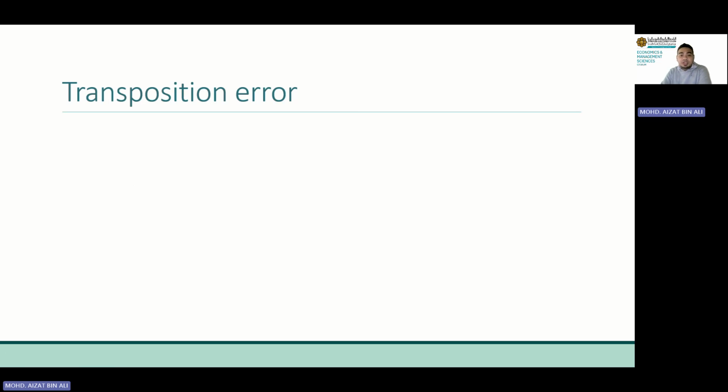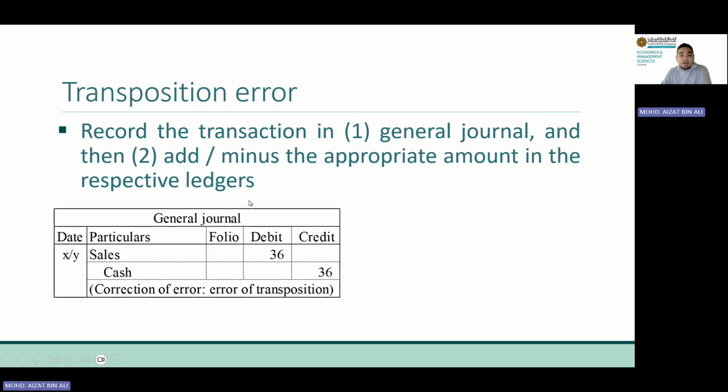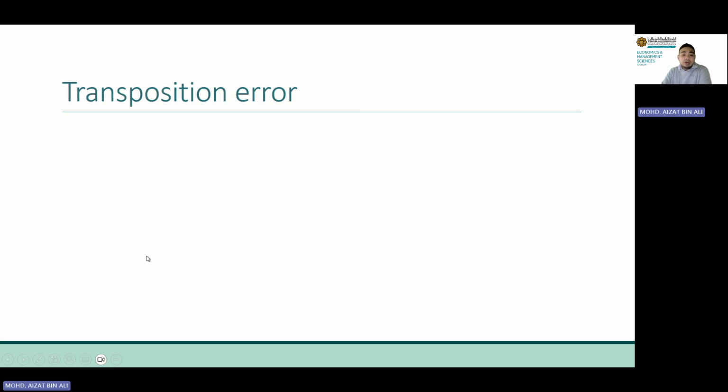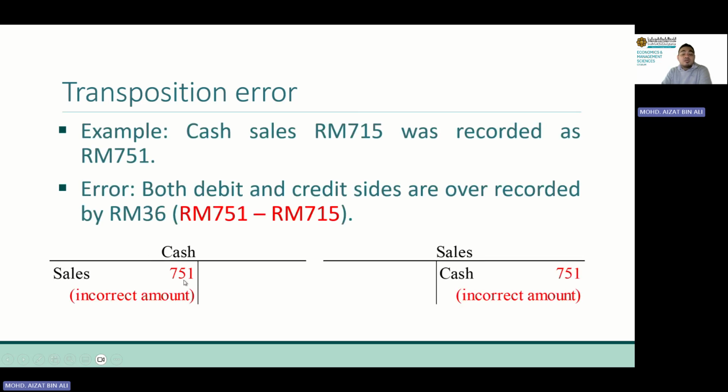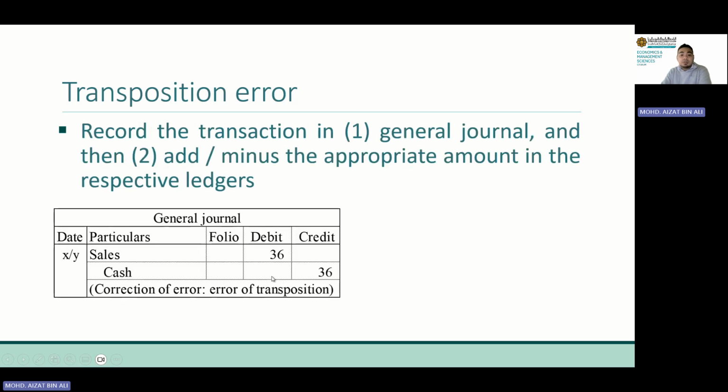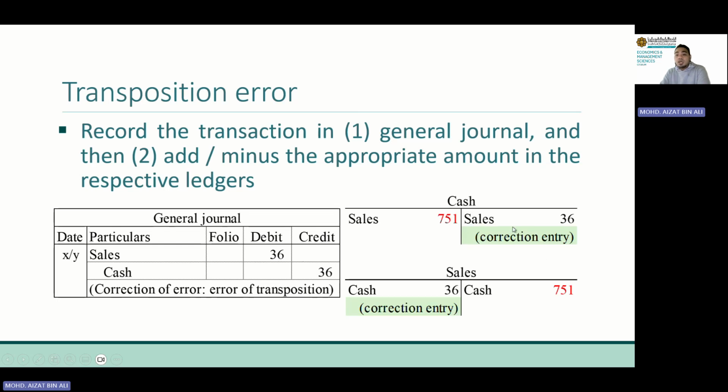So how to correct this error? Again, we record in the general journal debit sales 36, credit cash 36. Why debit sales? Because in this case, we over-recorded, so we have to minus. To minus from sales, sales is a credit account, we need to debit. To minus from cash, we have to credit. So this is the transaction. After we calculate this, 751 minus 36, we will get the correct amount, 715 ringgit.